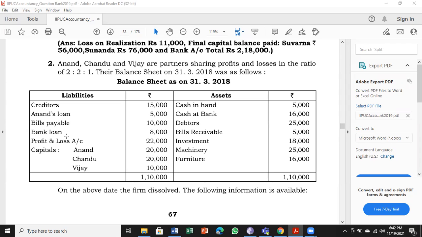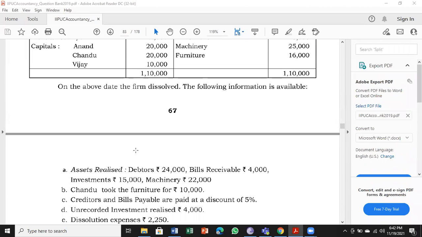Next, bills payable and bank loan, both are outside liabilities. So along with creditors, bills payable and bank loan will come to the credit side of realization account. Next, profit and loss account is a profit undistributed that will be credited to partners in their ratio 2:2:1, and the capitals will go to the credit of capital accounts.